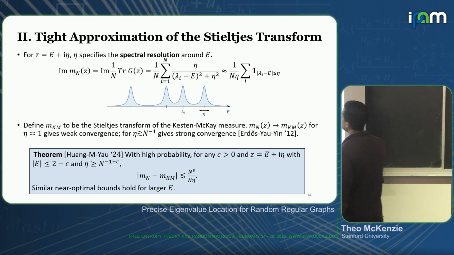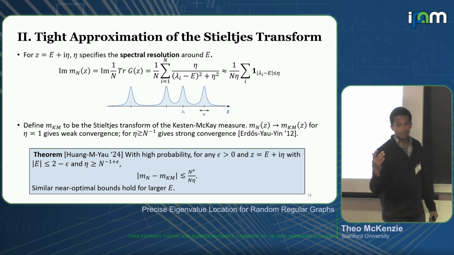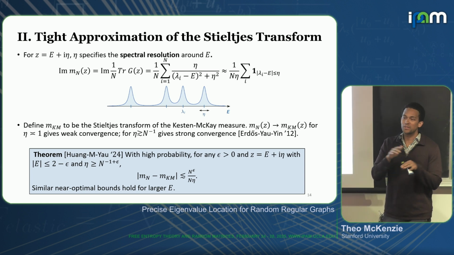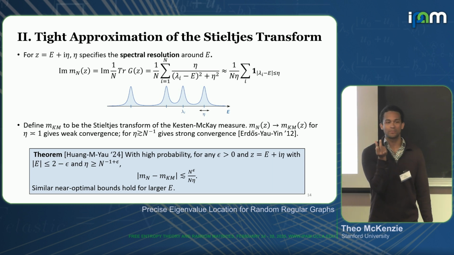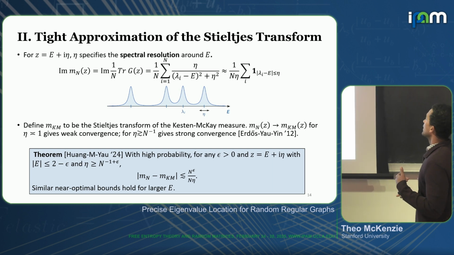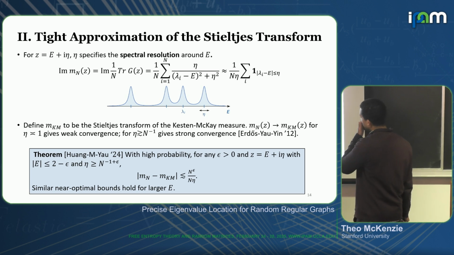And note that eta equal to n to the minus 1 is actually optimal, because I can't approximate a discrete distribution with a continuous one at intervals of length less than 1 over n. Right? So really, this is saying I have optimal approximation between these two distributions.